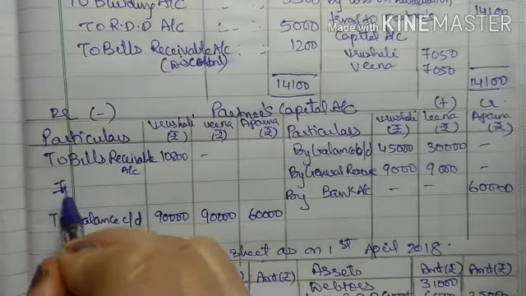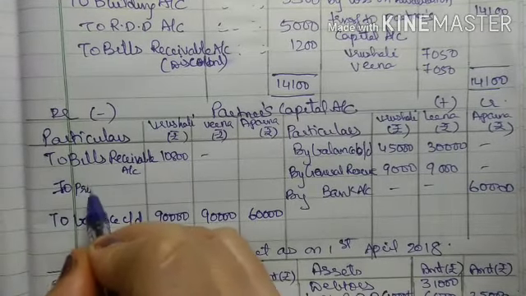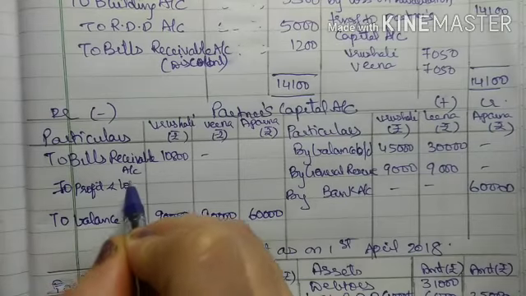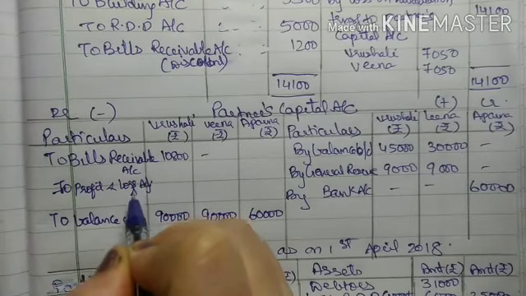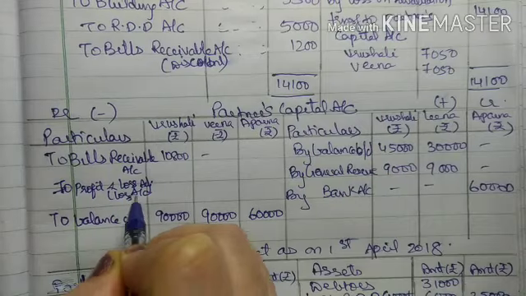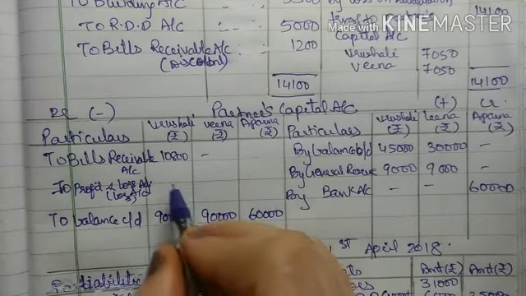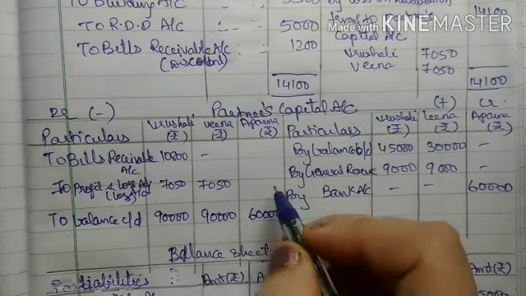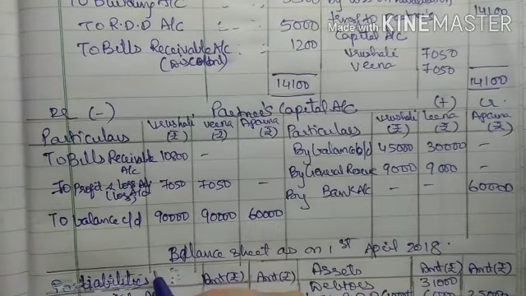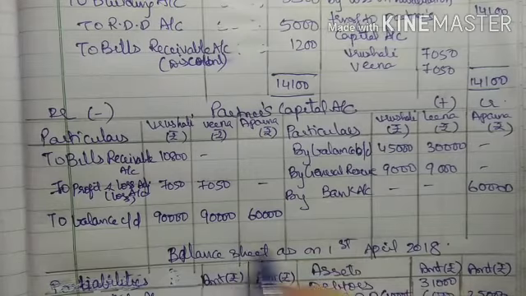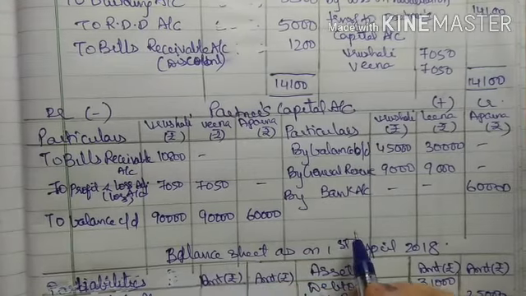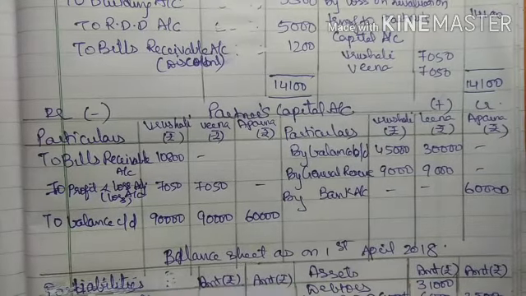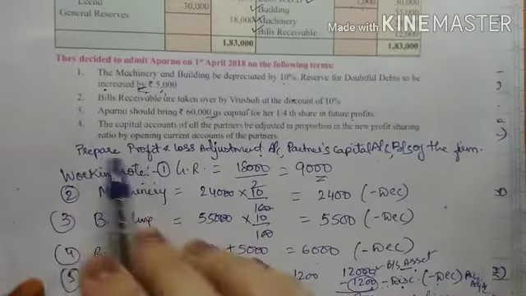So here I will write to profit and loss adjustment account, and this is nothing but loss, right? So 7,050, 7,050.